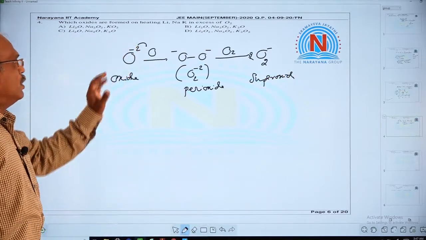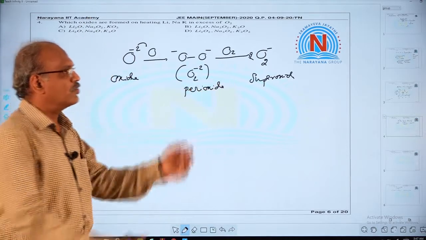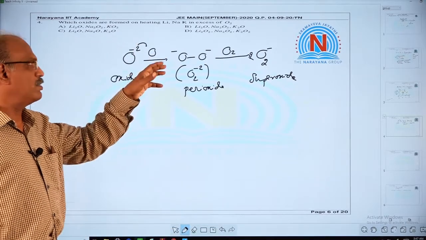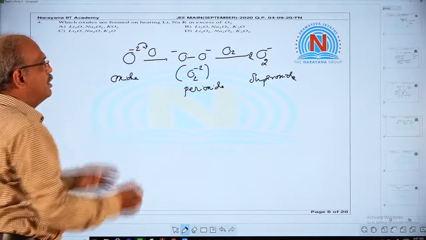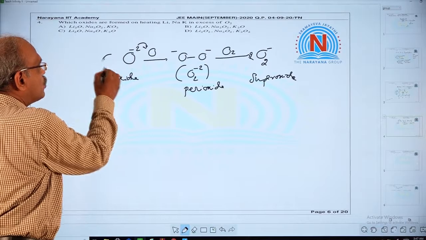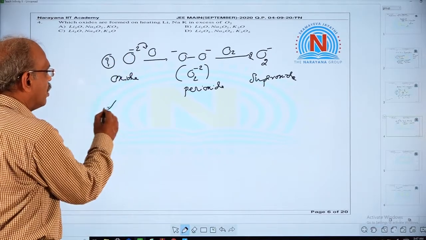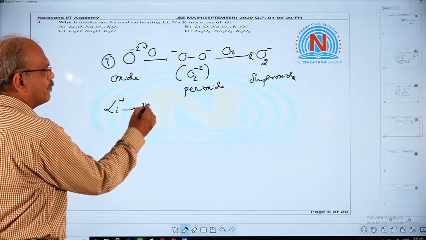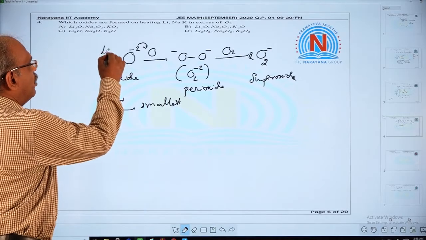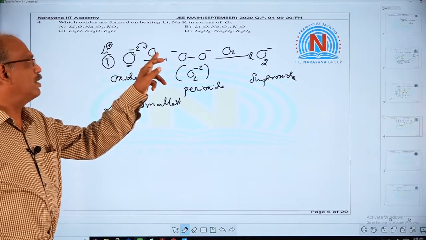Okay. Now see, formation of peroxide or superoxide depends on the ability of this oxygen to share its negative charge with other oxygen. This capacity depends on the size of the cation here. Among these, lithium ion is the smallest. So, in presence of lithium ion, this cannot share this negative charge with other oxygen.